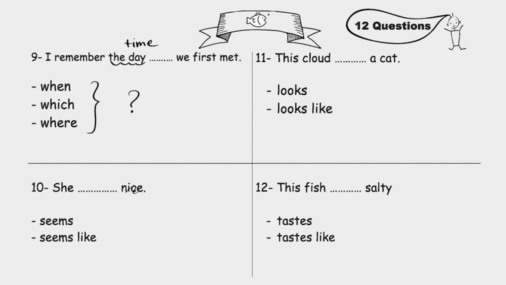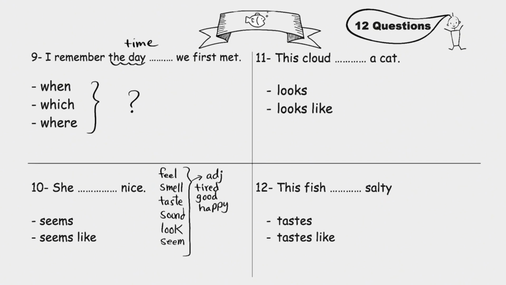She blank nice. She seems nice or she seems like nice. What's the difference? Listen, guys. The verbs feel, smell, taste, sound, look, seem, normally they're followed by an adjective. Like you look tired, or it sounds good, or she seems happy. But sometimes they're followed by like plus a noun. And a noun is the name of something, like a boy, a dog, a cat, and a doctor, and so on. So seems alone needs an adjective, and seems like needs a noun.